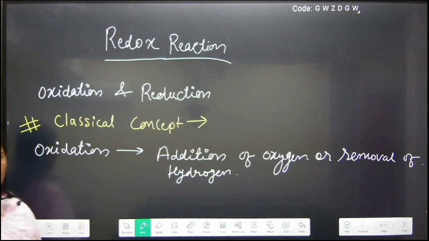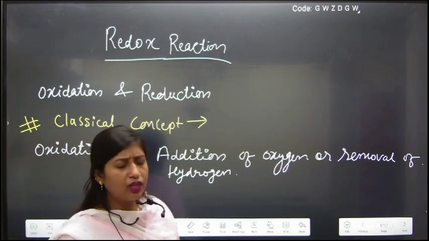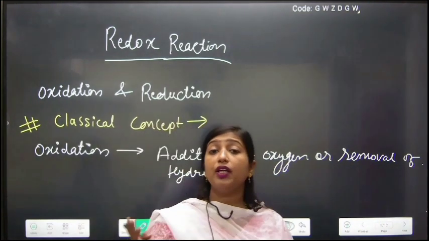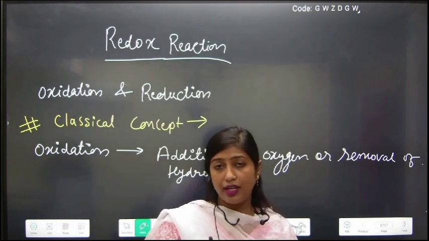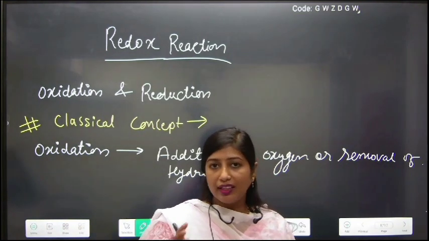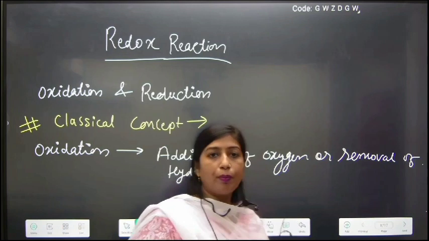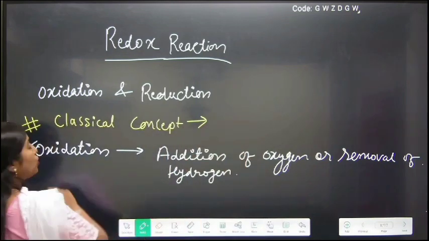This is the classical concept. You can simply conclude that in any reaction, compound or element, if oxygen is added or hydrogen is removed, then it means it goes through the oxidation process.